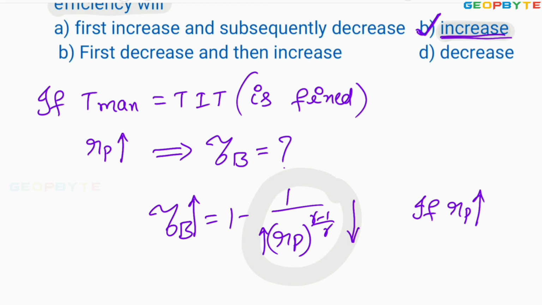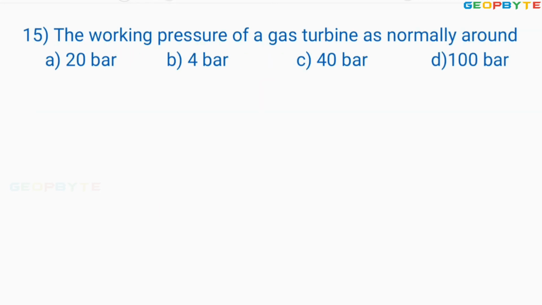Let us take another problem. Look at the 15th problem. The working pressure of a gas turbine is normally around, you can select around 4 bar. Among the given options, 4 bar is the correct option. It is generally in between 4 and 6 bar. The pressure ratio for the gas turbine power plant is around 4 to 6. That's why I can select the 4 bar.